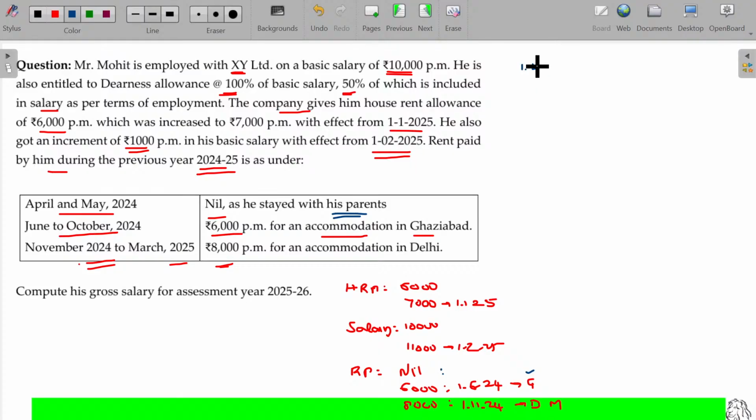So 1/4/24 up to 1/6/24, during this period, rent paid being 0. After this, again 1/11/24. From that date onwards, he is in Ghaziabad. From this date after, he resides in Delhi.